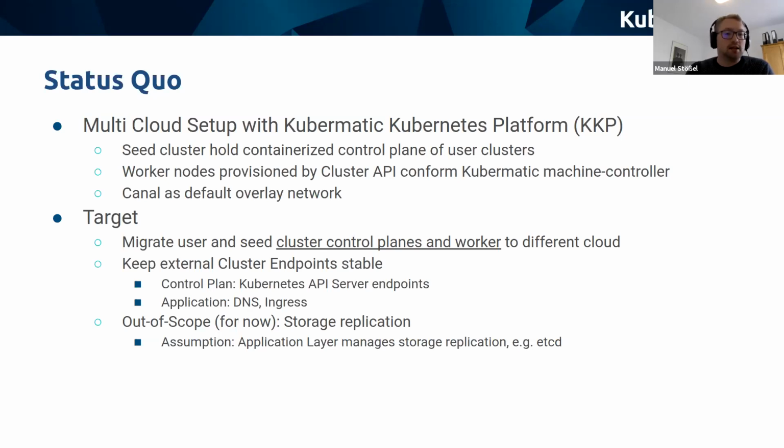And we'll use Canal as our default overlay networking, which is effectively Flannel VXLAN overlay networking with a Calico network policy plugin. And the target is that we migrate the user and seed cluster control planes and worker nodes to a different cloud provider. We'll keep all the external cluster endpoints stable. That means the control plane, the Kubernetes API server endpoints, and the actual application endpoints, being the DNS and ingress routing. Out of scope for now is the storage replication. The assumption is that the application layer manages the storage replication, like etcd, which is a feature that we will use to migrate the user cluster control plane.